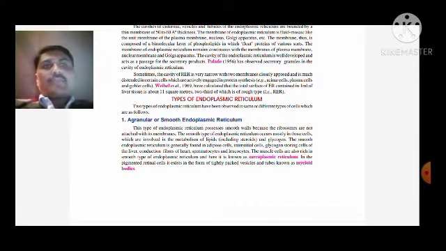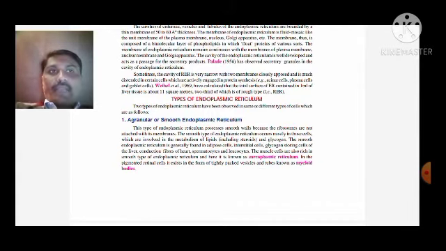Smooth type of endoplasmic reticulum occurs mostly in those cells which are involved in the metabolism of lipids and glycogen. When will this smooth endoplasmic reticulum occur? When the cells are involved in the production of lipids as well as glycogen. When the metabolic activity of lipid and glycogen synthesis is carried out, at that time we will see the endoplasmic reticulum present in the cell.